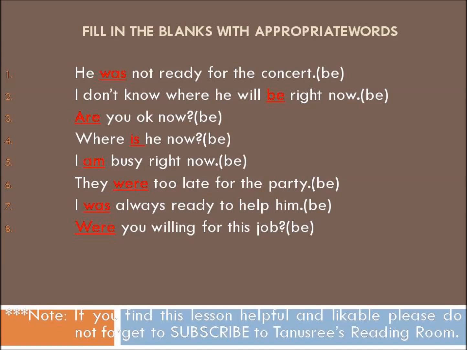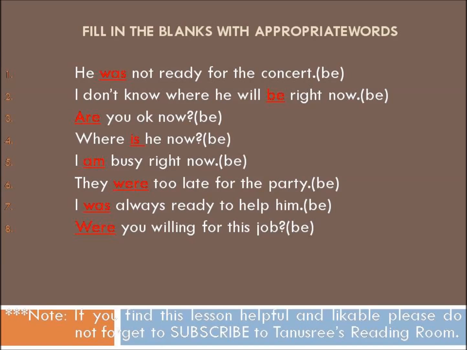Are you okay now? Be is again a verb which is in the bracket and its component are is used. I repeat, be verb has 5 components: am, is, was, are, were. Where is he now? Be is a verb whose component is being used. Am, is, was, are, were are the 5 components of be verb.